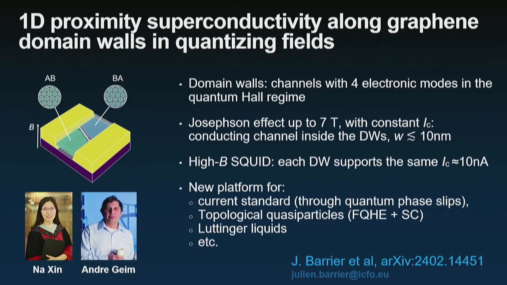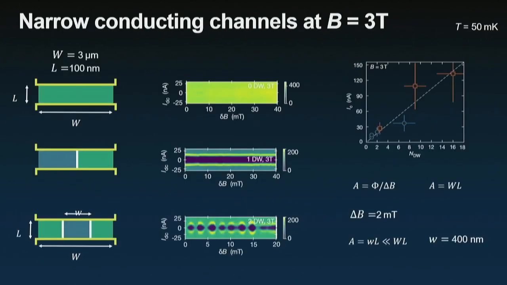Oh yeah, there's a question right there. Hey, thanks for the nice talk. In the diagram where you showed the SQUID-like behavior of the critical current, do you know what the flux periodicity is? So that's the flux density, but do you know what the flux is? Is it h over 2e, h over e?